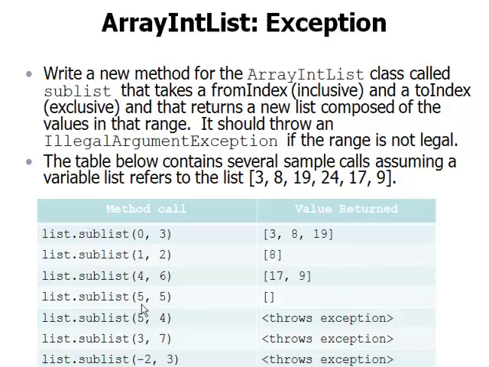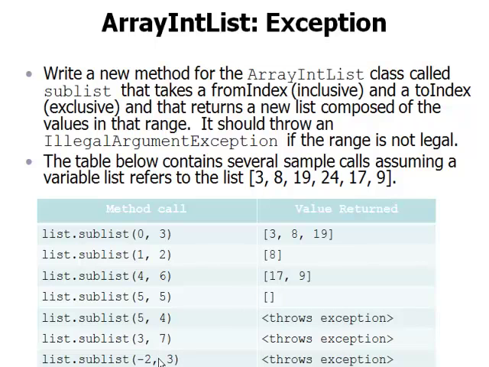When we give indexes that are equal, 5 and 5, because the second one is exclusive, we're not supposed to include what's at this index. And so 5 through 5 is actually a way of specifying an empty list. You might think that would be an error case, but the convention in Java is to say that's just an empty sublist. That would be the idea.